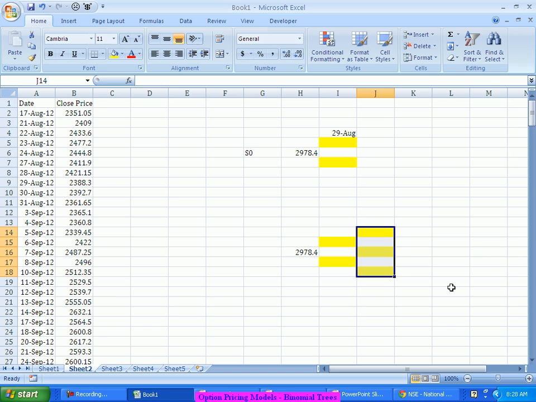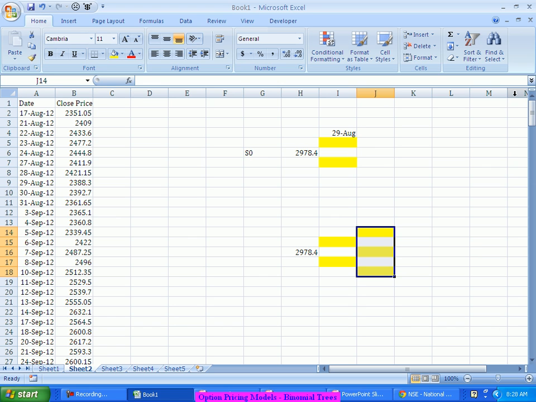Sometimes, to get more and more accuracy, people will increase the size of the tree, because on the final maturity day you will get more probabilities, right? More stock price possibilities will come out.